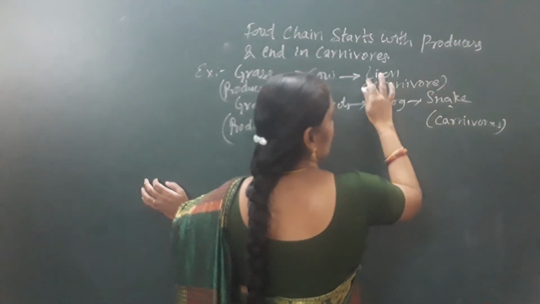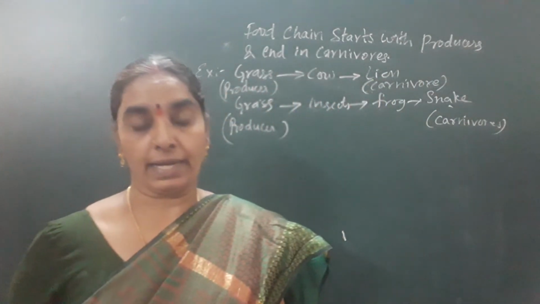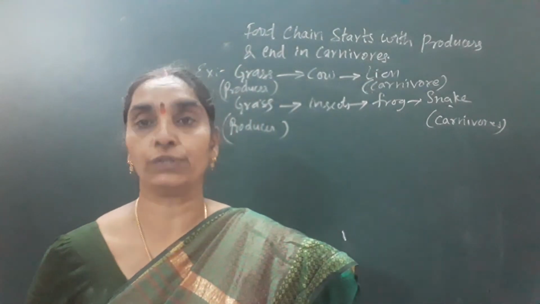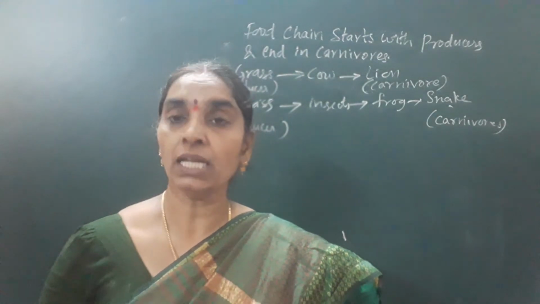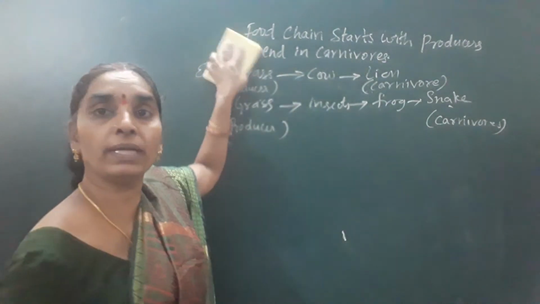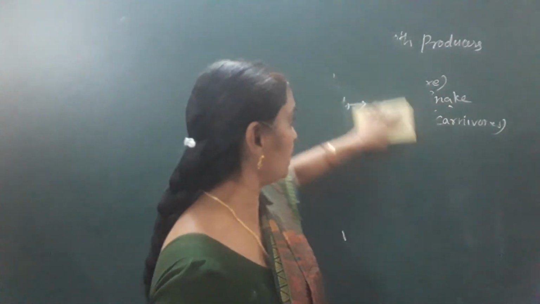Hope you have understood this, children. How does the food chain start and end? Okay, the next question now. Write the importance of food chain. What is a food chain? What is the importance of food chain? Food chain is the link between plants and animals for the sake of food. That is, the relationship between the plants and animals based on their food habits is called a food chain.